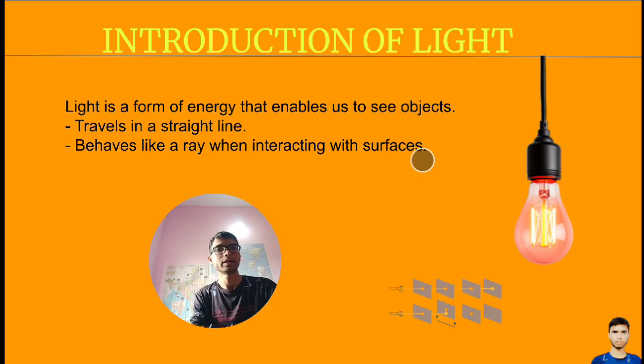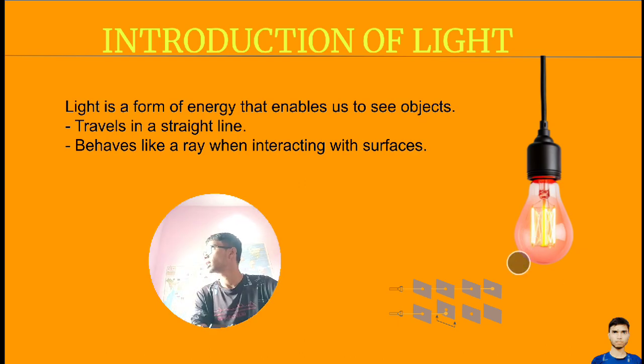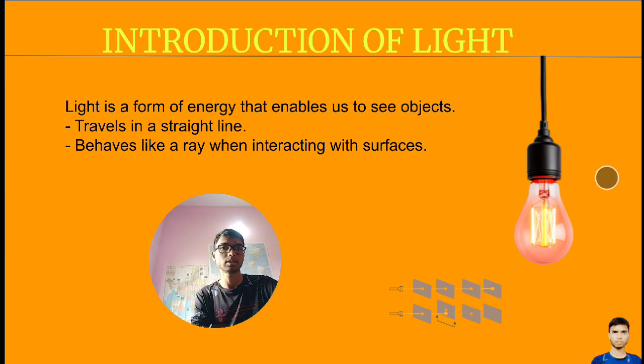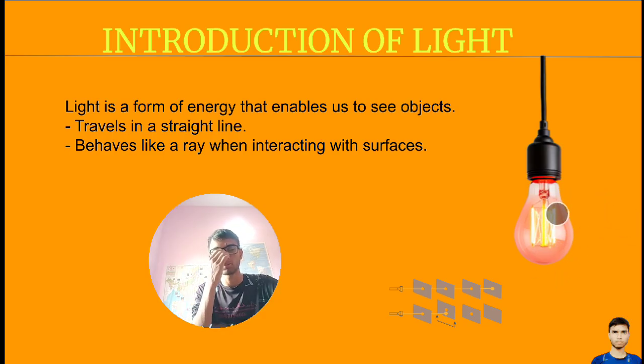Clear. As you can see, in front of us is a bulb, and this bulb will emit light. When this bulb emits light, of course light will come like this, like this, like this. So these are the directions of light, and the direction of this light is in a straight line. All these lights are coming from this bulb.